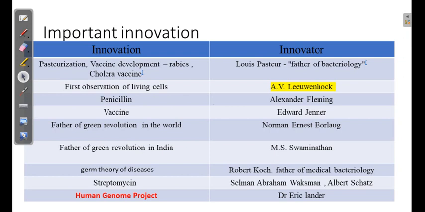So obviously Louis Pasteur has worked in many fields, and he has contributed in lots of areas, especially when it comes to pharmaceutics. He innovated the pasteurization method, which we still use for milk. Then he was also a front runner in vaccine development. He tried to develop vaccines for rabies and cholera. He worked on that, and he also worked in lots of other areas.